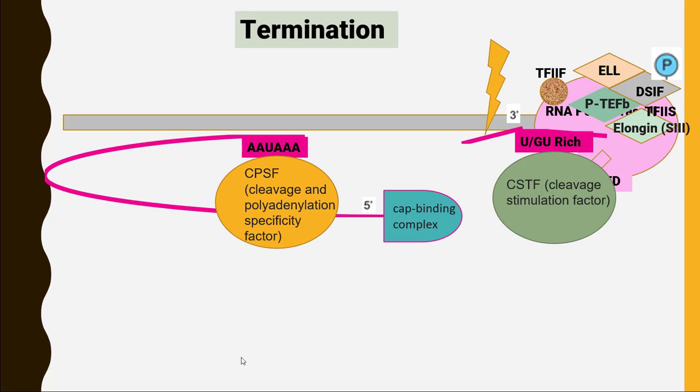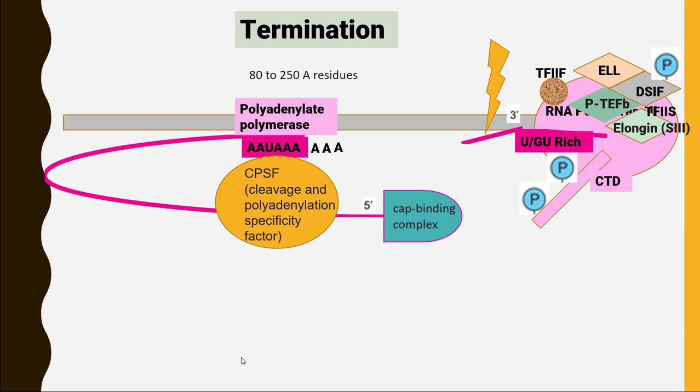Now to attach the poly-A tail on the 3' end of messenger RNA, the polyadenylate polymerase will come and attach the poly-A tail residues. It will attach almost 80 to 250 A residues at the 3' end of this messenger RNA. The RNA polymerase 2 is still attached on the DNA template.